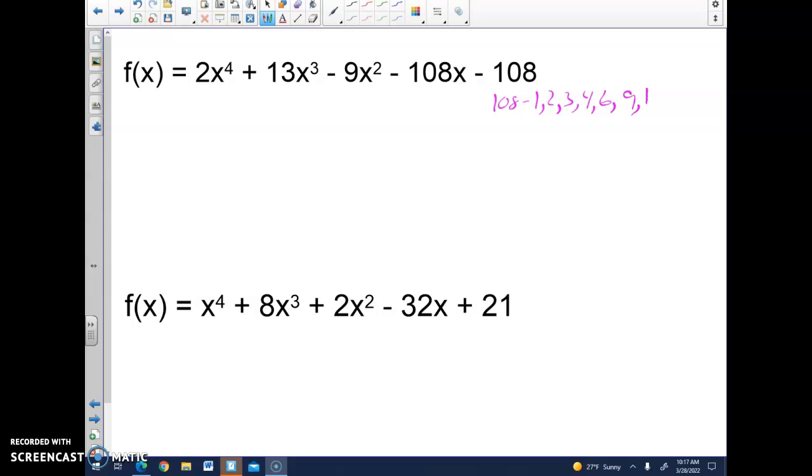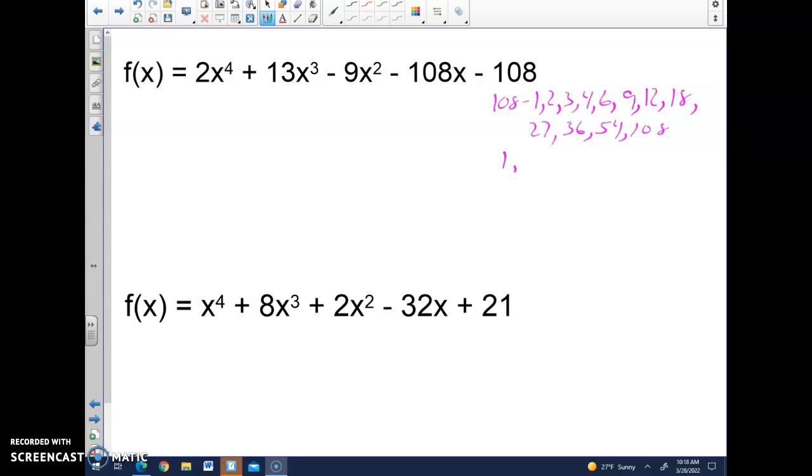And then we go 12. 6 into 108 is 18 times. Yeah, that's right. 18. 4 goes in 27 times. 3 goes in 36 times. 2 goes in 54, and then 108. So those are my factors of 108.